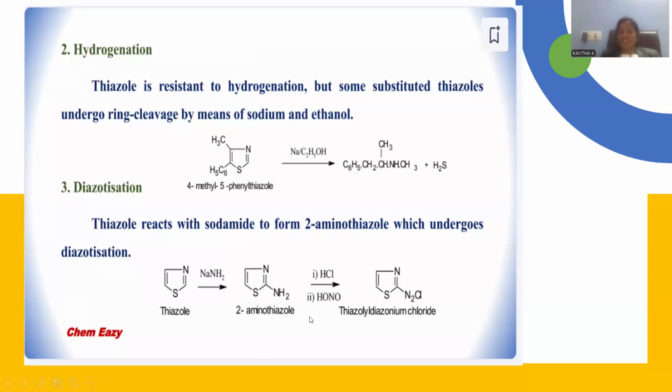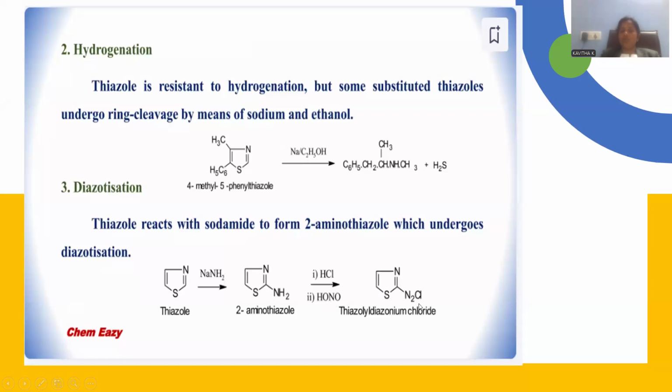In order to synthesize this nitrous acid in the laboratory, we need to keep the temperature at 0 to 5 degrees centigrade only, and the mixture of hydrochloric acid and sodium nitrite is required together. Whenever these two are mixed together, the origination of nitrous acid is possible. The nitrous acid is responsible for the conversion of amine into diazonium salt.